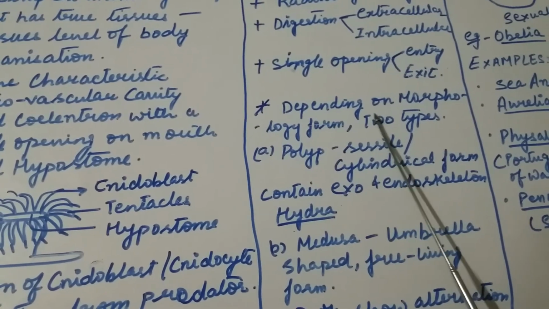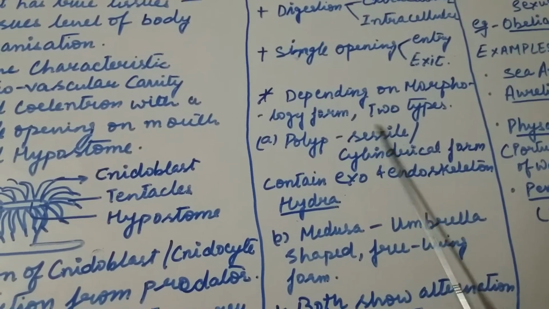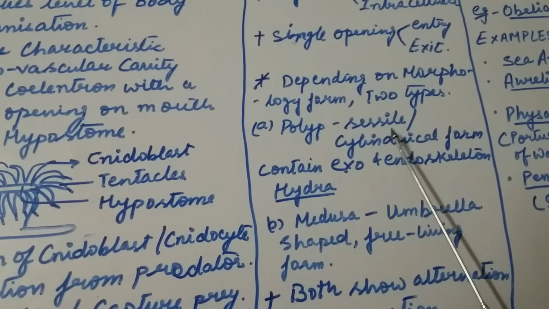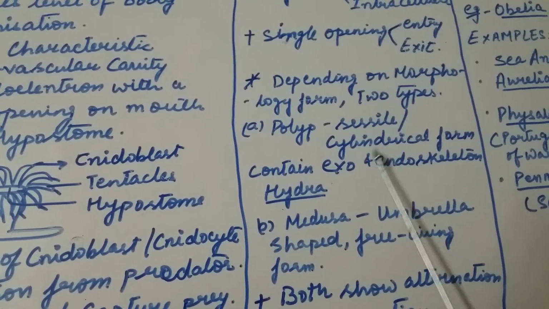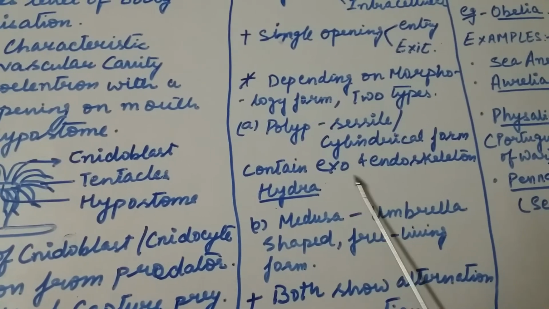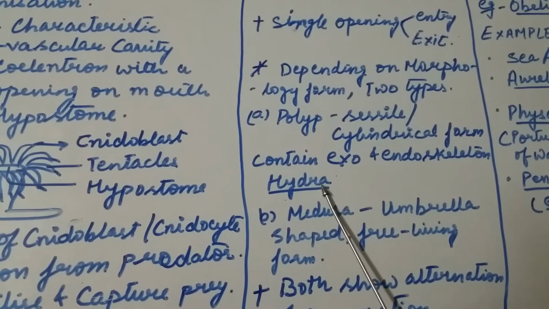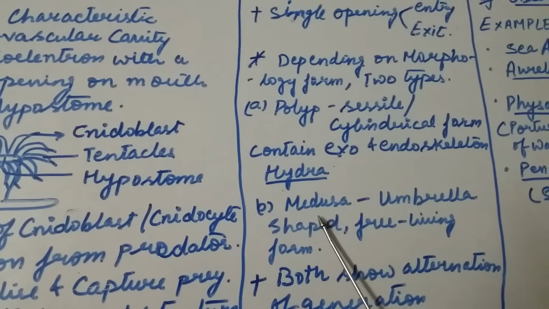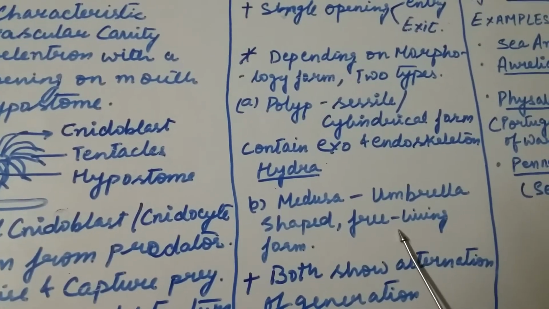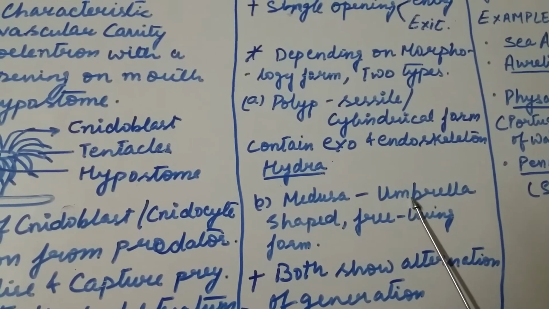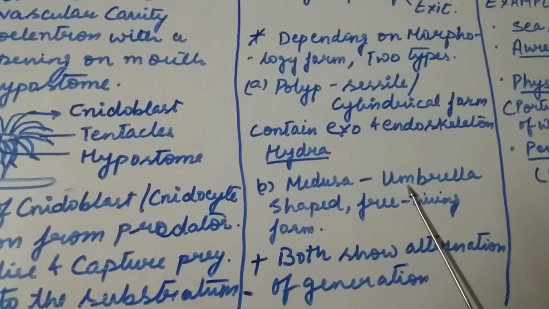Now, depending on their morphological forms, they are of two types. One is the polyp, which is a sessile or cylindrical form and contains an exoskeleton and endoskeleton made up of calcium carbonate, like that of Hydra. The other form is called the medusa, which is a free living, umbrella shaped form.